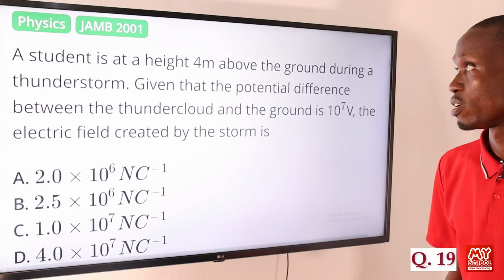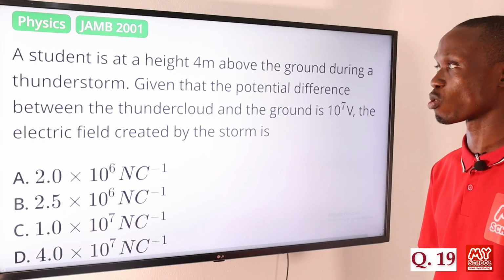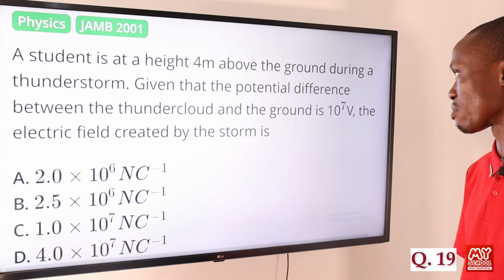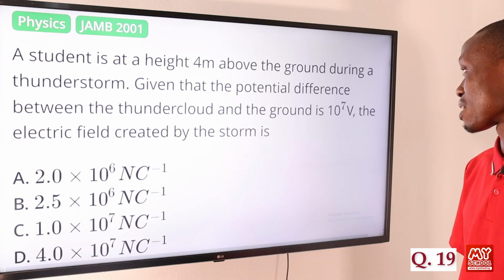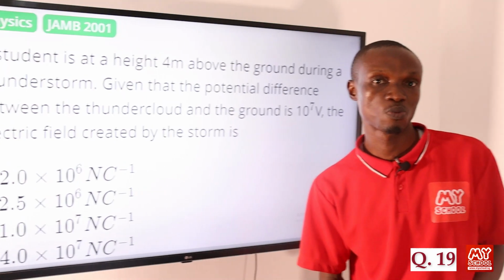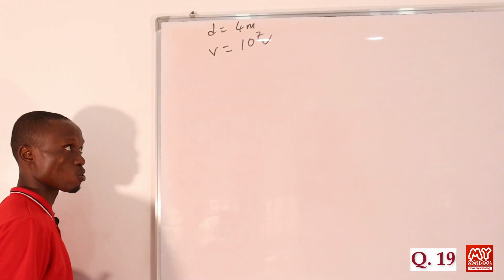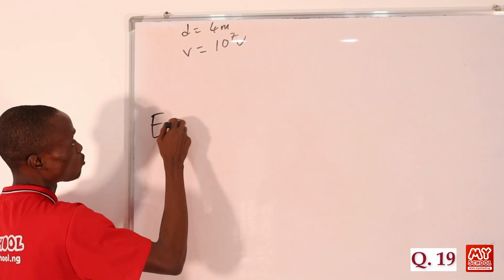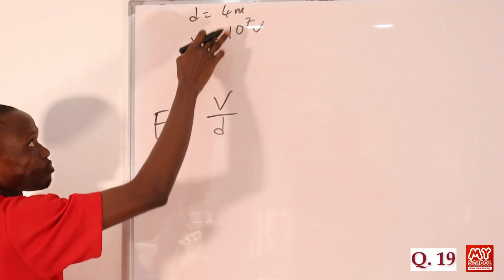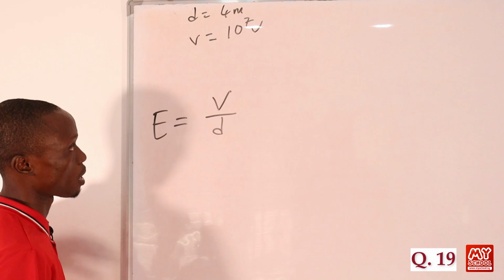Question 19. A student is at a height 4 meters above the ground during a thunderstorm. Given that the potential difference between the thunder cloud and the ground is 10 raised to the power 7 volts, the electric field created by the storm is, so let's move over to the board to provide answer to this question. So electric field intensity can also be calculated using the formula V all over D. Okay, so in this question, D is given to us to be equals to 4 meters and V is given to us to be equals to 10 raised to the power 7.